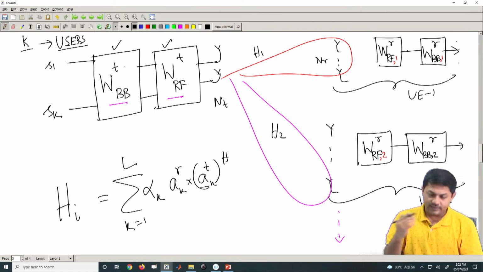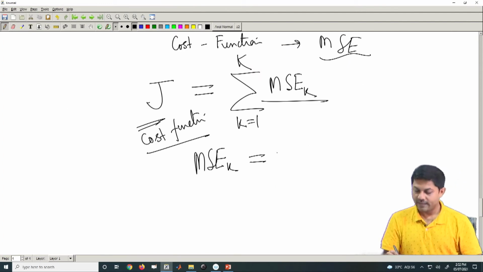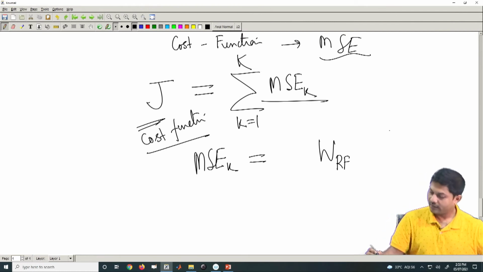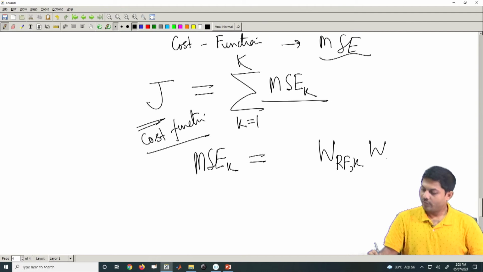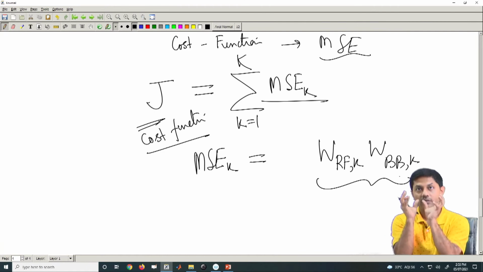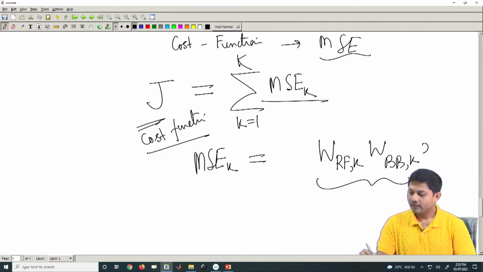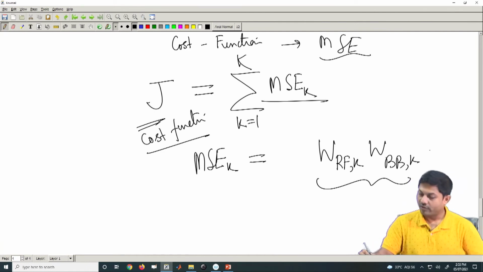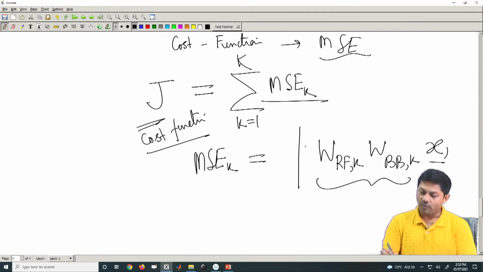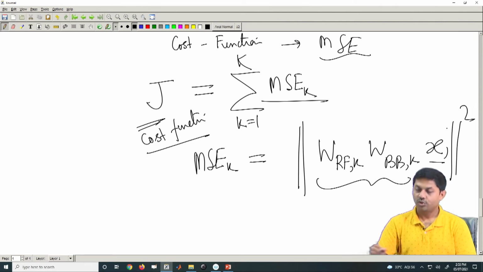Keeping that in mind, it has something to do with WRF k, then WBB k. So, that is your common W, then the data which is meant for that particular user, let us call it x1 bar. Now, the modulus of this should be minimized.